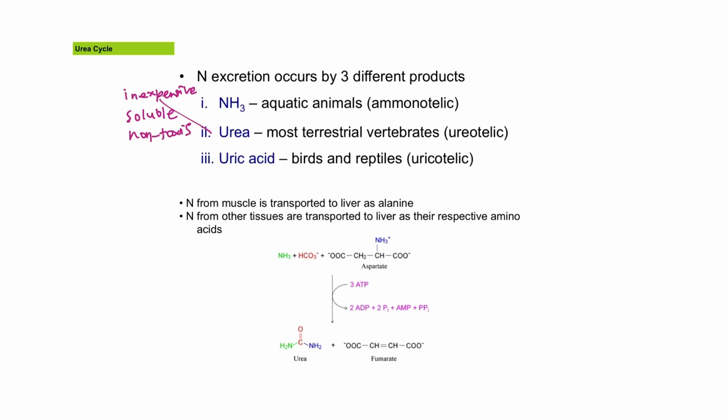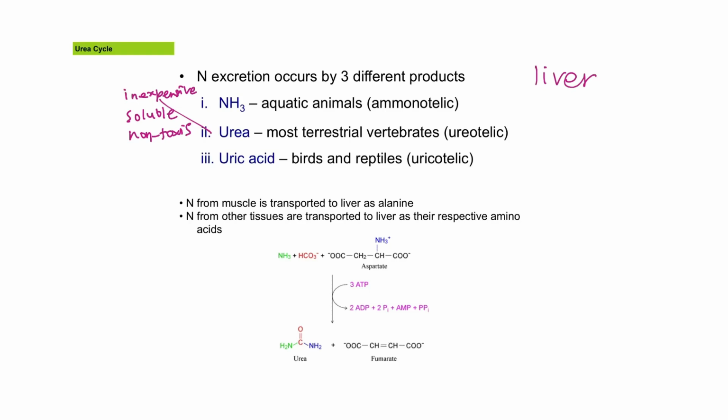On the other hand, aquatic animals excrete nitrogen as ammonia itself, while birds and reptiles excrete it as uric acid. Here, we're going to focus on the excretion of excess free ammonia from amino acid catabolism through the urea cycle. Although most tissues can synthesize urea, most urea is produced in the liver. Excess nitrogen from muscle is transported to the liver as alanine, while nitrogen from other tissues is transported to the liver as their respective amino acids.